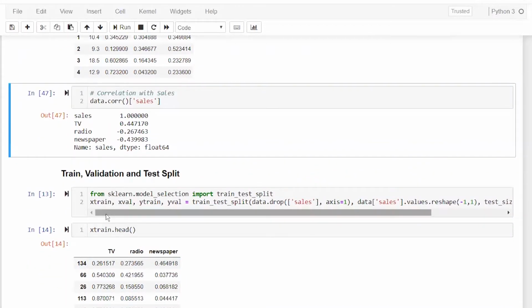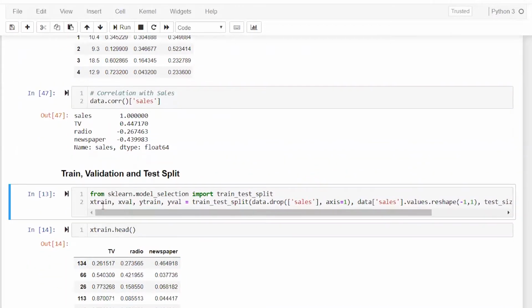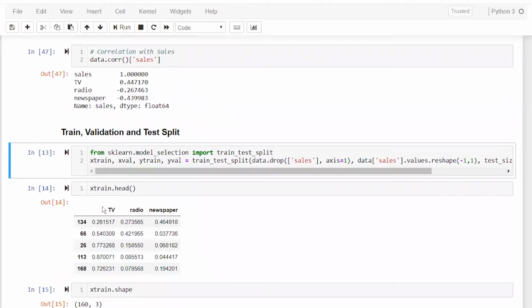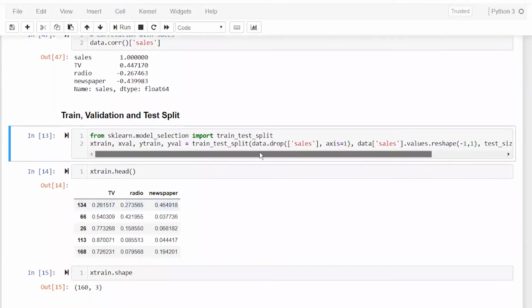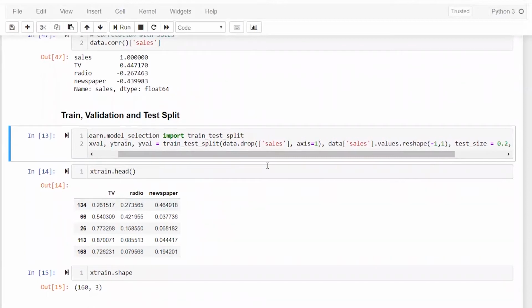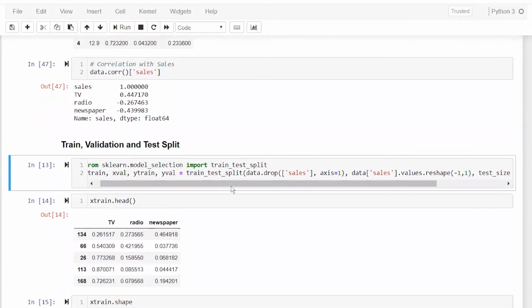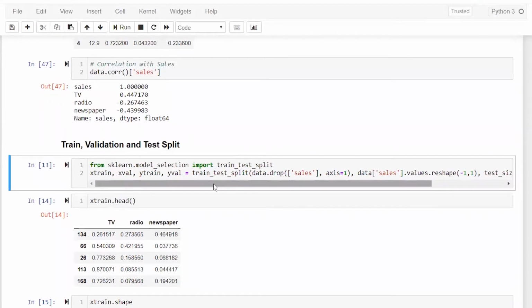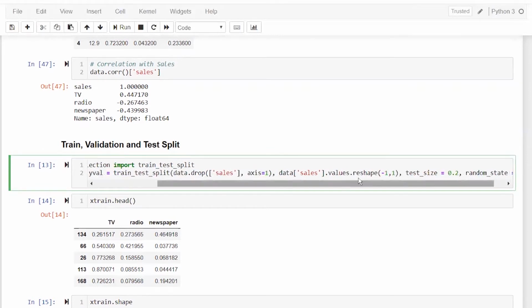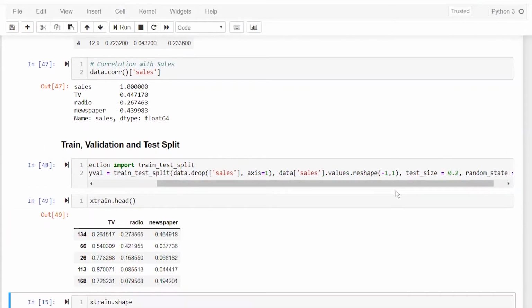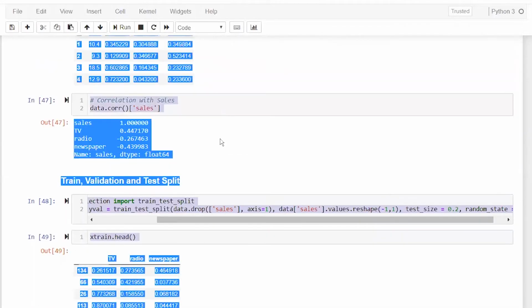But what we are actually doing here next is a general thing where I am splitting test and train. So here I am taking TV, newspaper, and radio as my independent variables, and Y as my sales, and I am splitting it into X train, X val, and Y train, Y val, simply that. And I am taking test size as 20%, so it will be 80% train data, 20% test data, right? So you can see in Xtrain, I have these three variables.